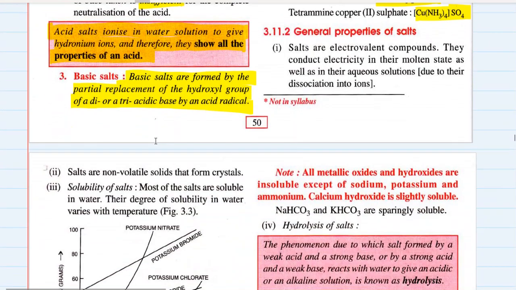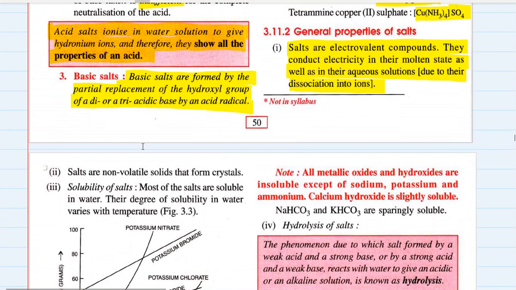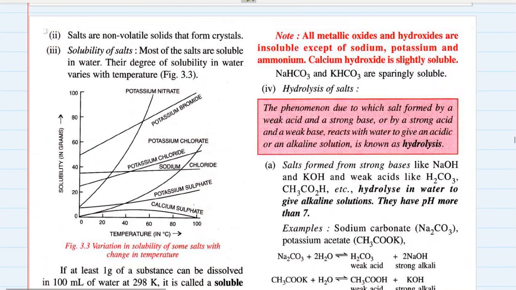General properties of salts. See, salts are electrovalent compounds. They conduct electricity in their molten state as well as in their aqueous solution state due to their dissociation into ions. That's the first property of salt. They are electrovalent compounds and they conduct electricity in molten state as well as aqueous solution state. They are non-volatile solids which form crystals. Solubility of salts. You have studied about this in class 9th.